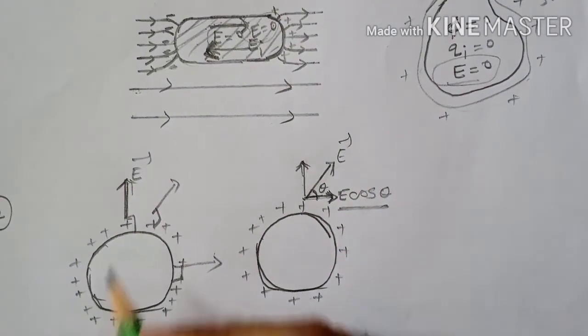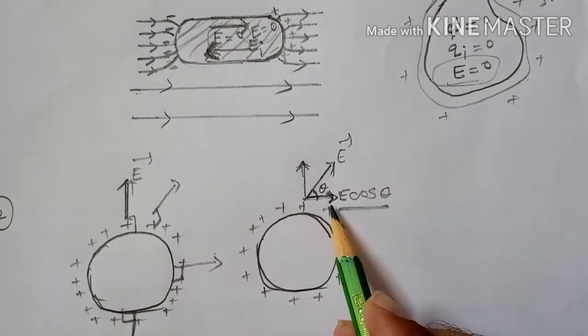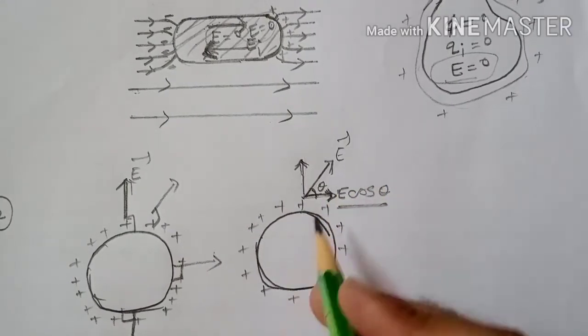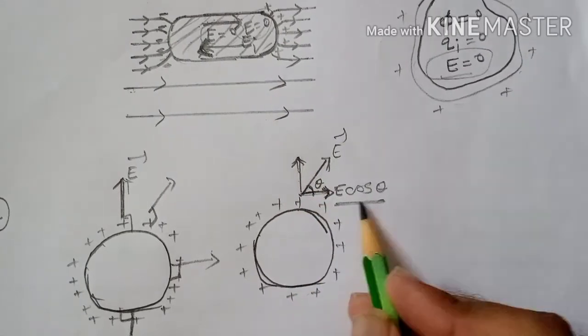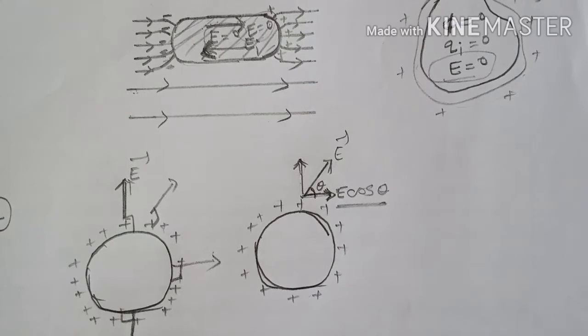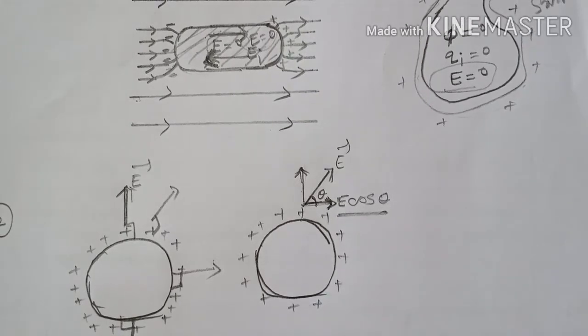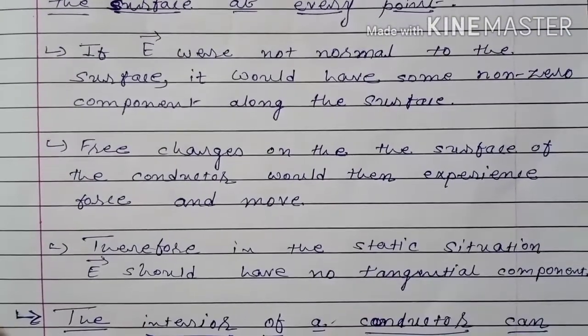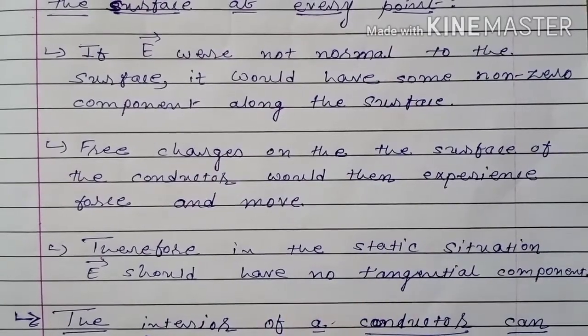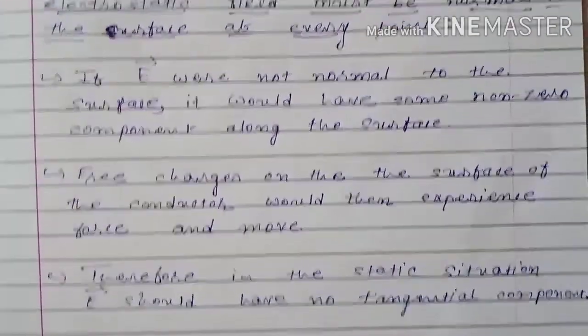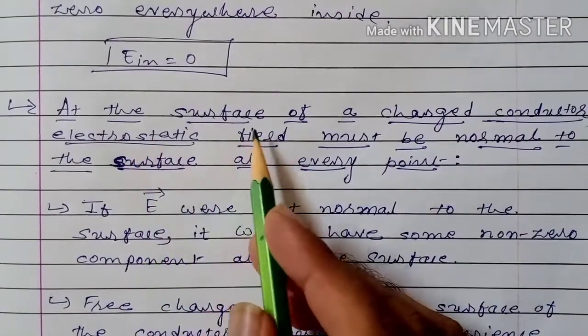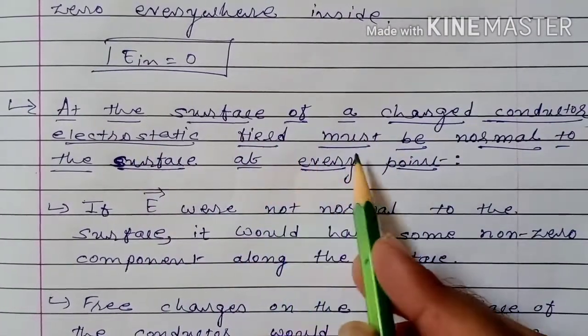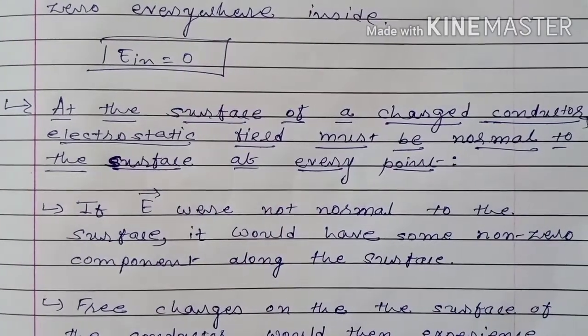If electric field is perpendicular to the surface, then there won't be any tangential component, because when electric field is perpendicular, then theta will be 90 degrees and cos 90 is 0. So there won't be any tangential component and charges will be at rest. It means this is the static condition. In static condition, electric field is always perpendicular to the surface. Therefore, in the static situation, E vector should have no tangential component, and here we can say that at the surface of a charged conductor, electrostatic field must be normal to the surface at every point.